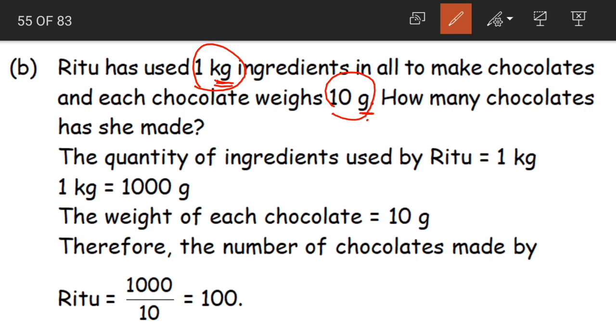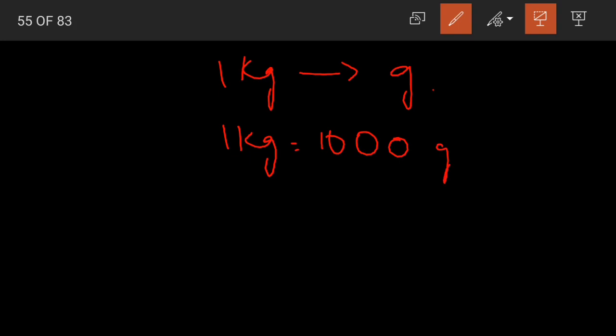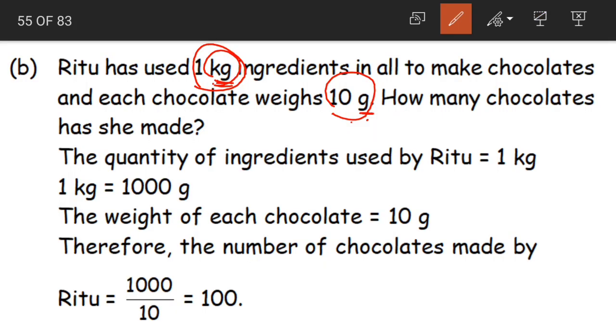So the first step would be to convert one of these quantities. Whenever we are converting, see that you are converting the larger quantity into a smaller quantity. That is easier. 1 kg, we have to convert it into grams. So 1 kg is equal to how much? 1000 grams. So conversion is done here. 1 kg is equal to 1000 grams.